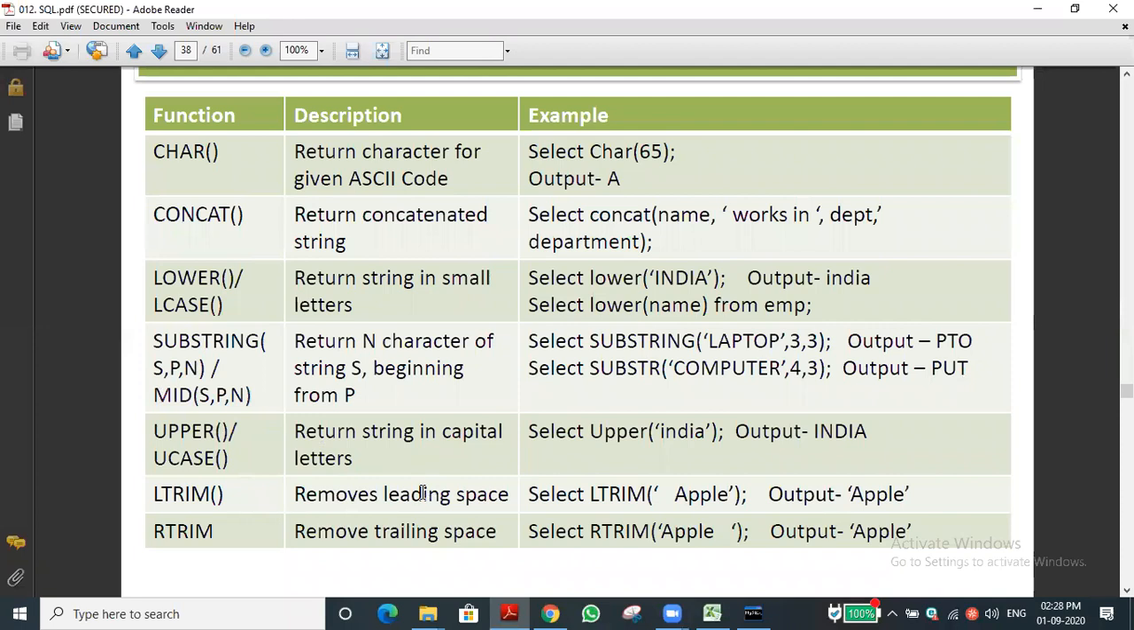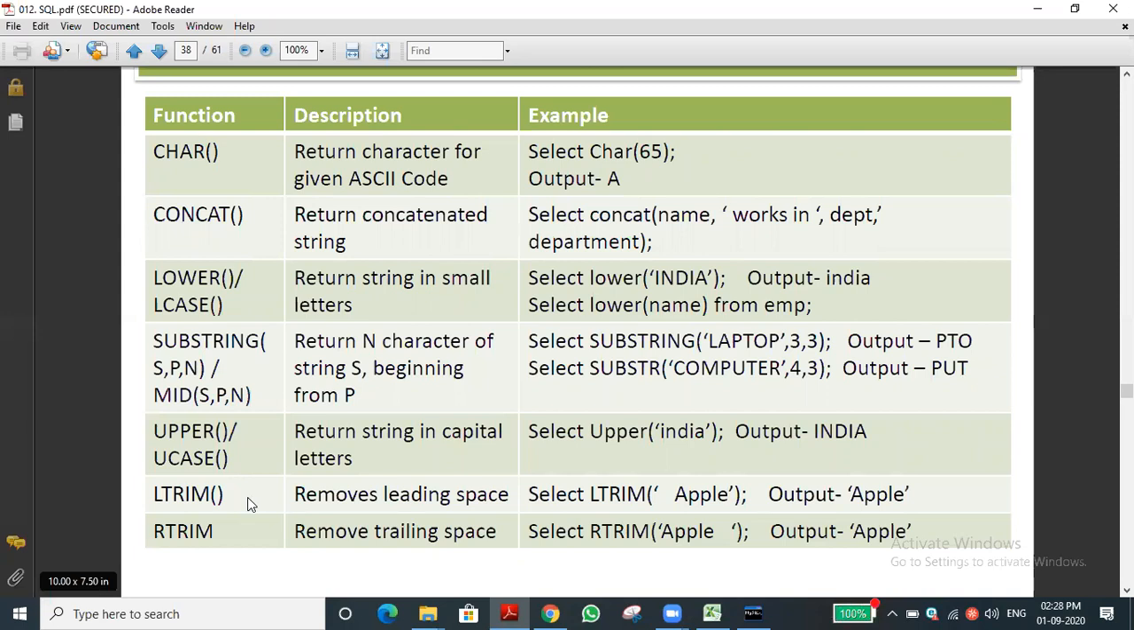Uppercase. Okay. Then the next thing is L trim and R trim. It is related to some functions. Can you guess it? I'm giving you time. Which function is related to Python?